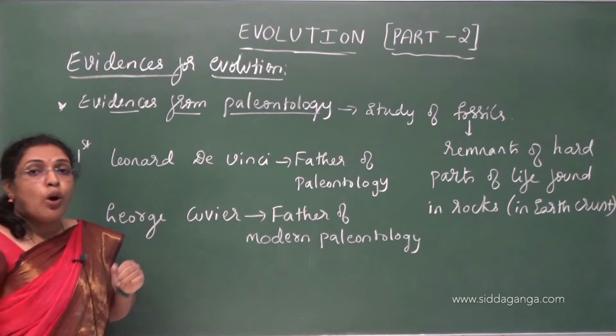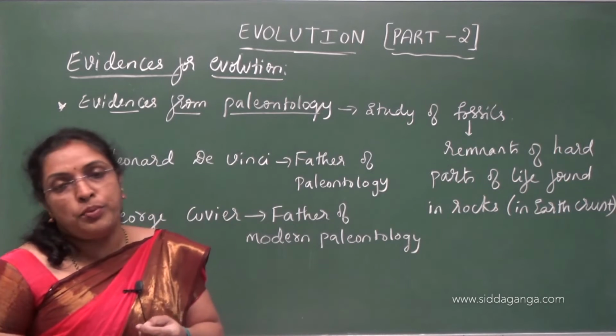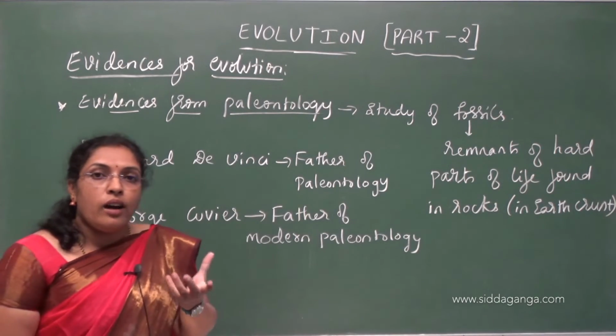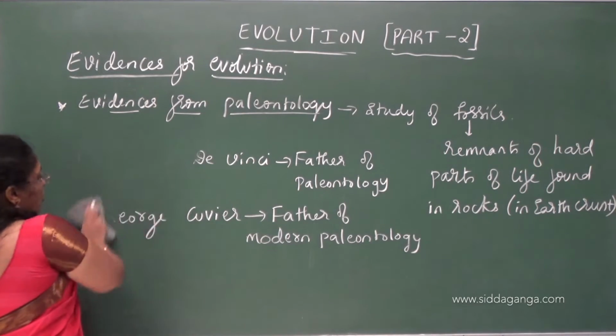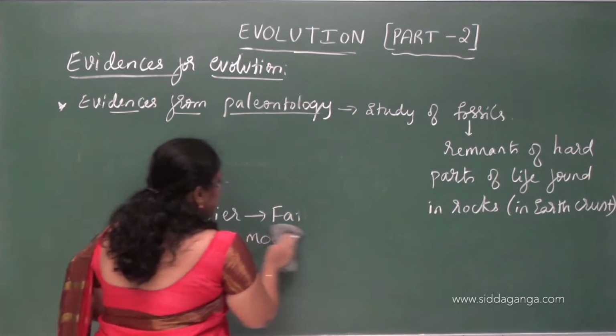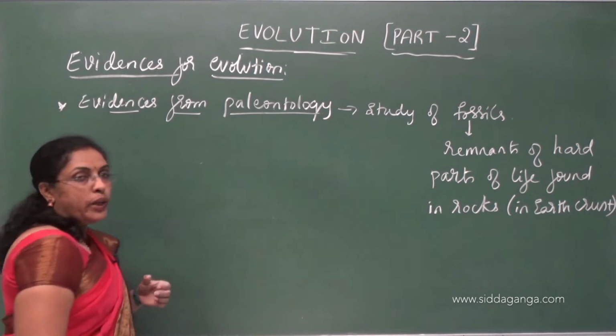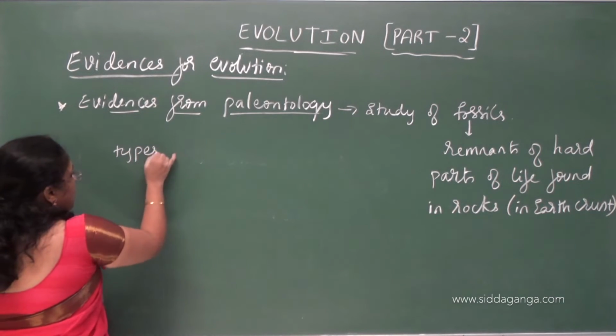So, how are these fossils going to be formed? There are different types of fossils. Unaltered fossils, that means we get the whole body of an organism, that is unaltered fossils. This type of fossils we get in polar regions.